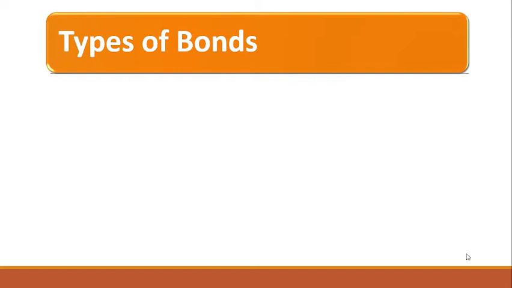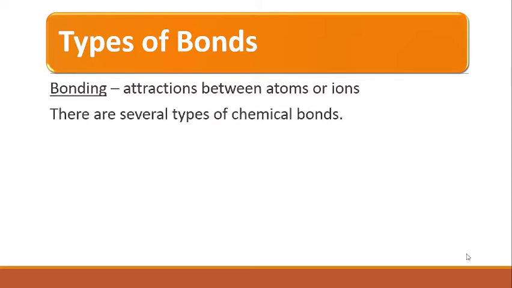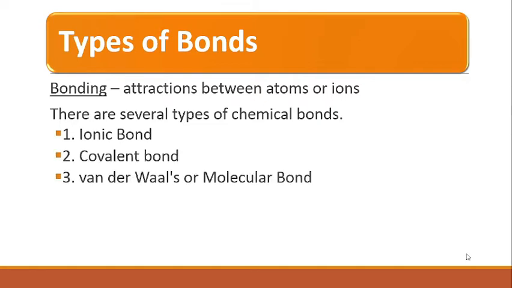Therefore, we can suggest 5 basic types of bonds. So, what is meant by bonding? It is attraction between atoms or ions. There are several types of chemical bonds: ionic bond, covalent bond, van der Waals bond or molecular bond, hydrogen bond and metallic bond.